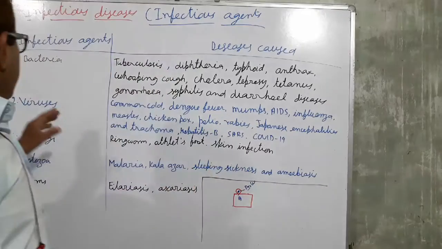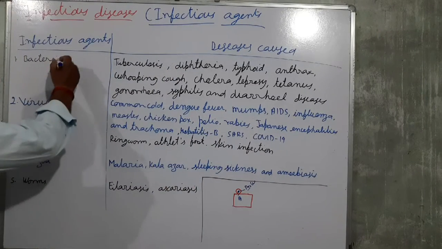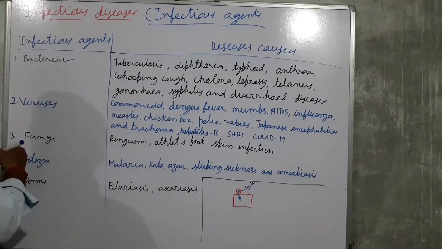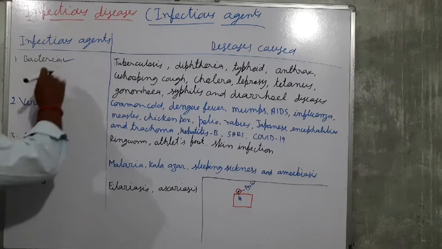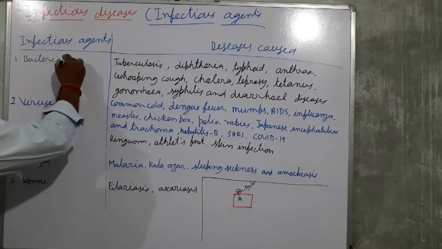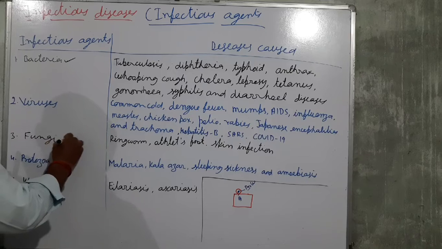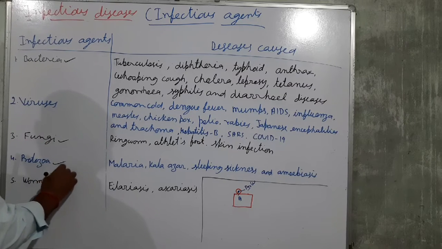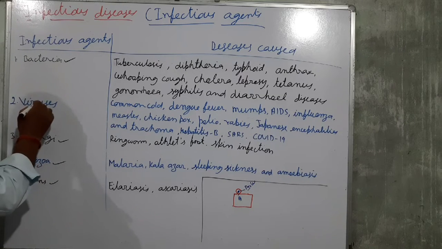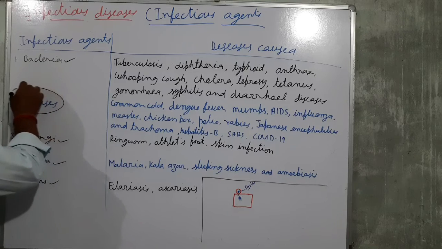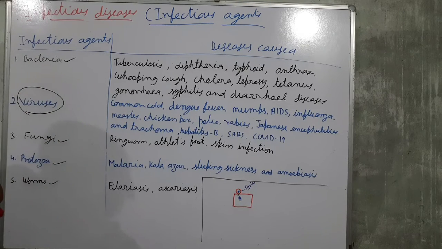So antibiotic is effective for bacterial disease, fungal disease, for protozoa and for worms. Antibiotic will not be effective for viral diseases.